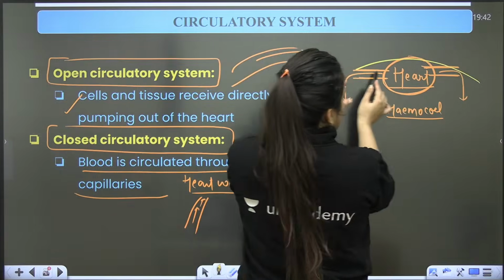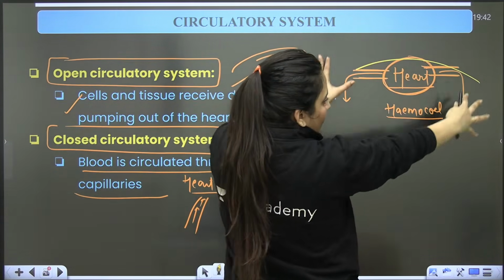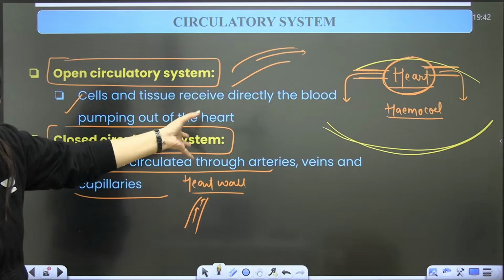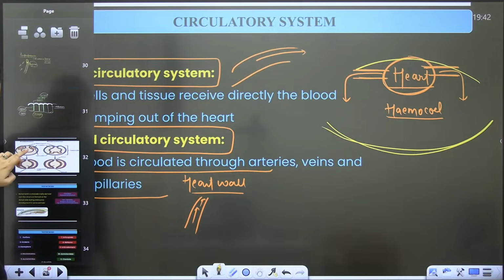Having a dorsal heart, large blood vessels are connected to this heart. It will pump the blood, and the blood will come to this space. This space is the hemocoel. Other body organs are present there, right? So this is the circulatory system, open and closed circulatory system.